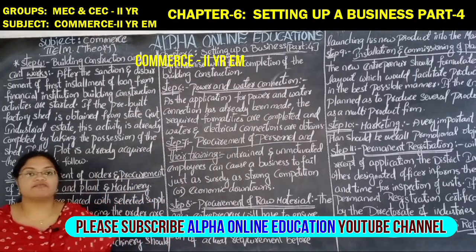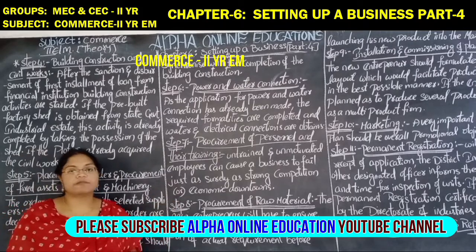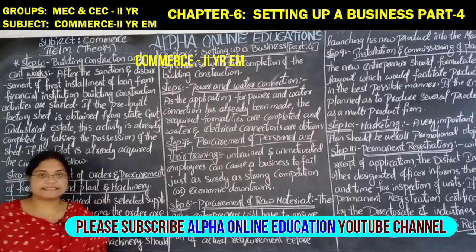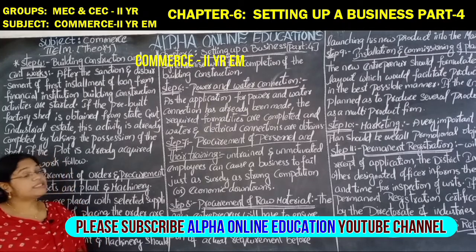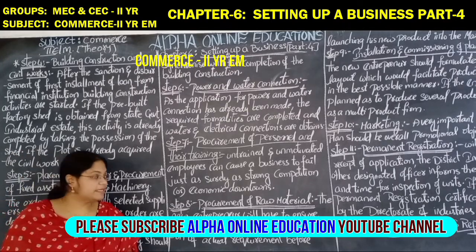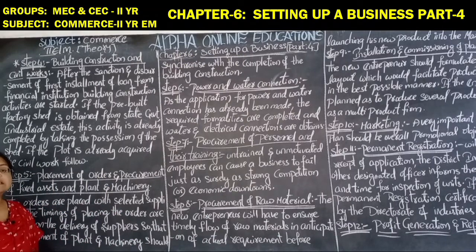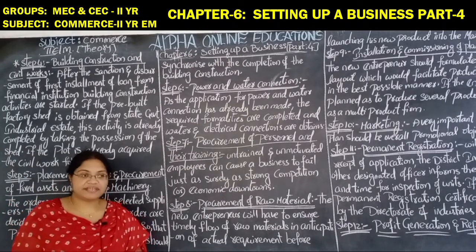Commerce theory part for the second year's English medium. The chapter that we are dealing with, the 6th chapter, setting up of business. So this is the 4th session of the chapter. In this session we are going to discuss the remaining things which are necessary for the implementation stage.